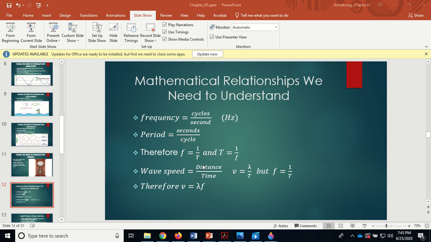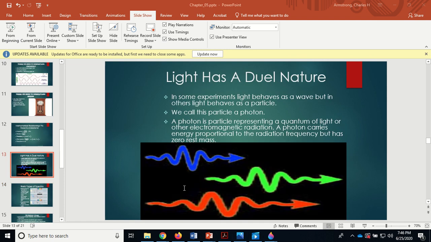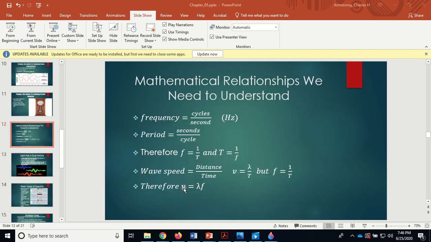Okay, wave speed, well, you take a distance. Well, we've got a distance, that's the wavelength. The wavelength is how far the wave would have traveled when it completed a cycle. Time is how long it takes it to complete the cycle. So wave speed equals wavelength divided by period. But we say, well, wait a second, frequency equals 1 over the period. So there's wavelength over period. I could write this as wavelength times 1 over the period. So wavelength times frequency, that's also equal to the wave speed. And we're going to do this one next time.